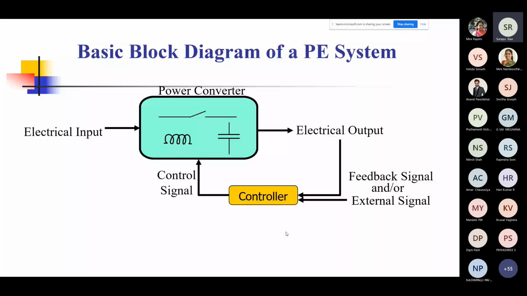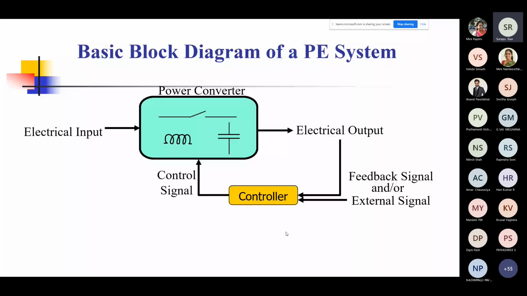And typically, in the 60s and 70s, when the microprocessors and the microcontrollers came, these used to be very basic controllers or processors. But now, as time has passed, the power converters have become more complicated, and everything else that we are trying to do has become more complex, including our control schemes. We need more sophisticated controllers. And today, because of the big revolution in electronics, we have a huge range of controllers that also includes digital signal controllers or digital signal processors, DSPs. I'm sure many of you would have heard about it.